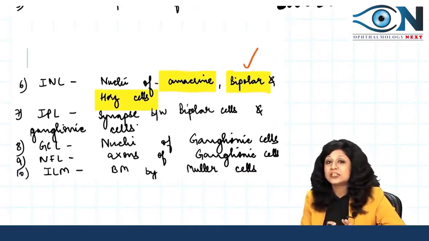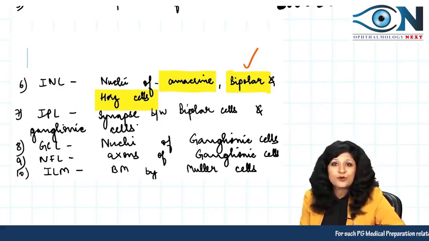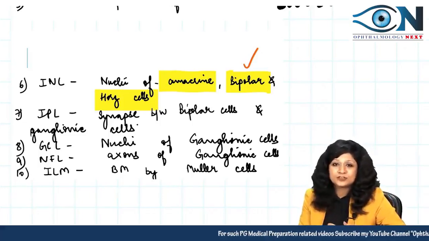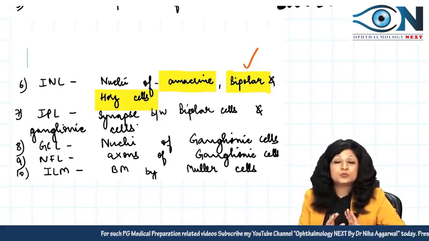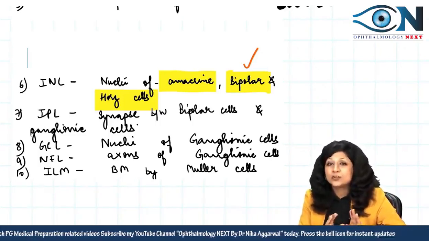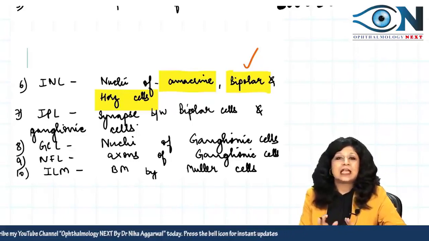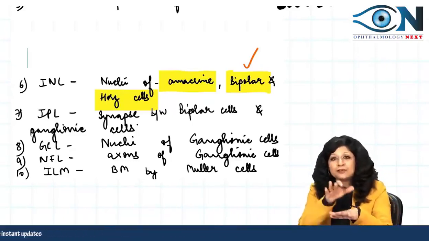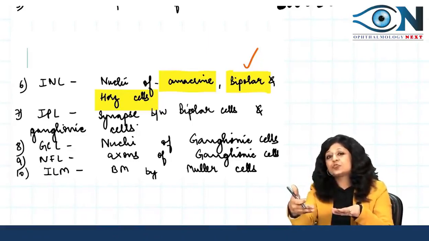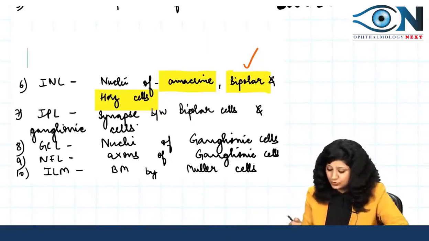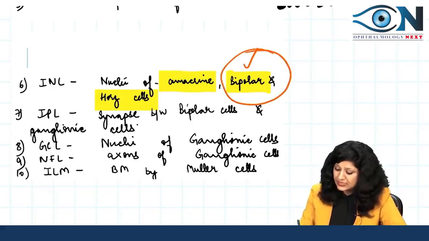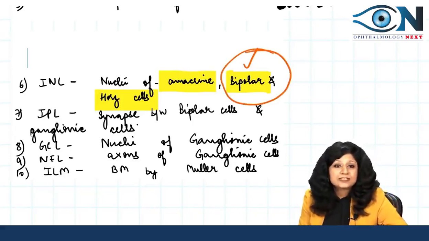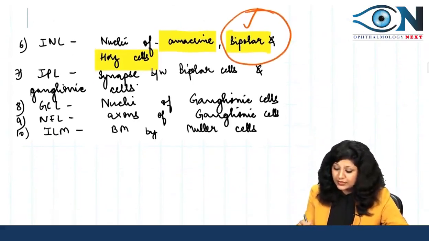Bipolar cells are important because they are also our order neurons; they will be the first order neurons or the second order neurons, because there are two schools of thought. Some people say rods and cones are first order neurons, and some people say that bipolar cells are first order neurons. Okay, so after rods and cones, the synapse has to build up to the bipolar cells. That is why I am saying that especially important are your bipolar cells, and then comes your inner plexiform layer.